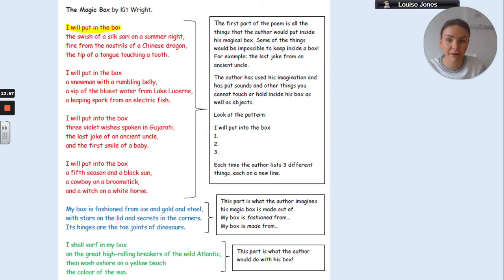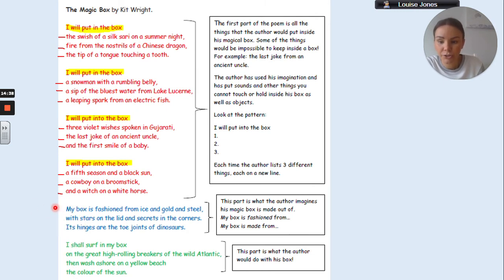So you start with the repetition: I will put in the box. So you've got that at the beginning. You then have got 1, 2, 3 things. So you've got the same structure for each verse. I will put in the box, 1, 2, 3. I will put into the box, 1, 2, 3. Okay, and each thing is on a new line. So each thing that he's decided to put in the box goes on a new line.